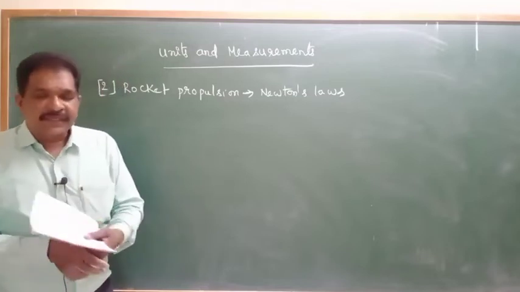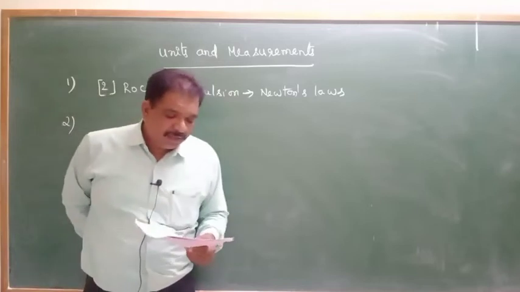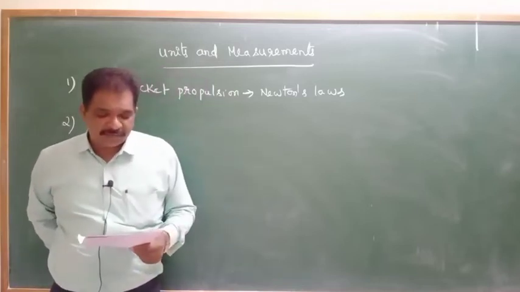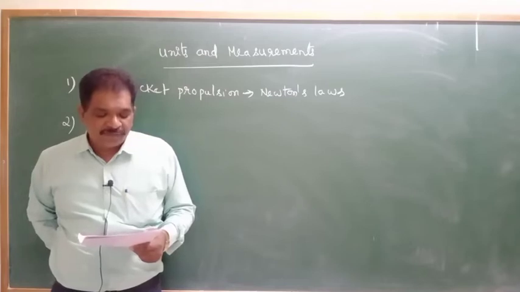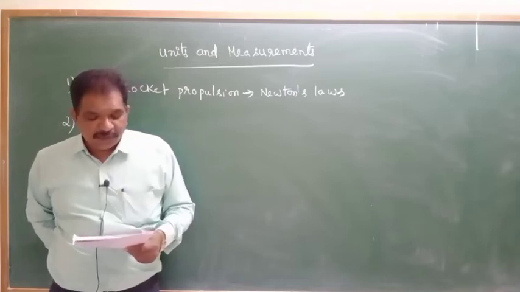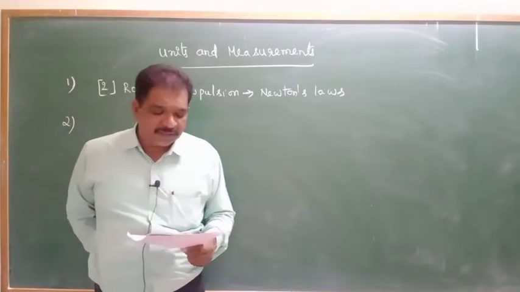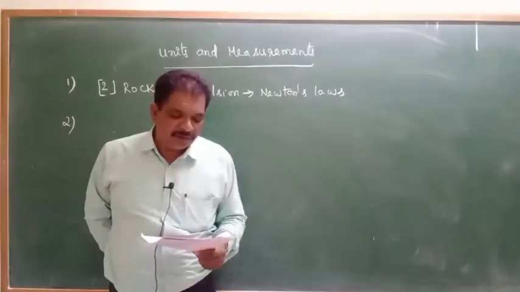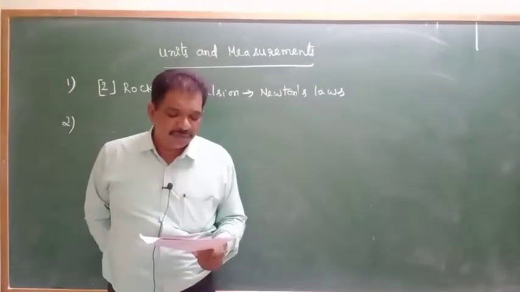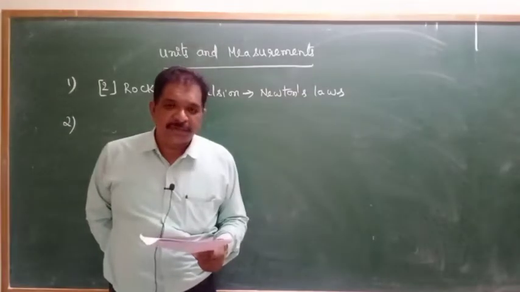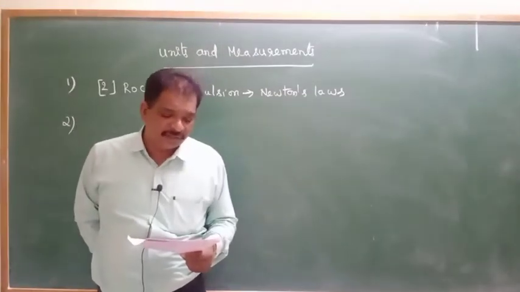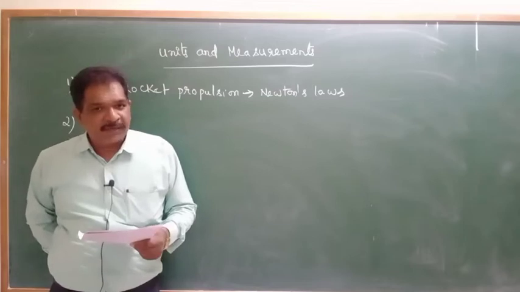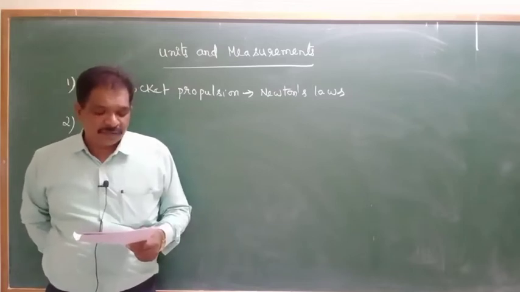Next, second question. Conservation laws have a deep connection with the symmetries of nature. Space is heterogeneous and there is no preferred location in the universe. Which of the following statements are false? That is the question. The first statement will be correct only.